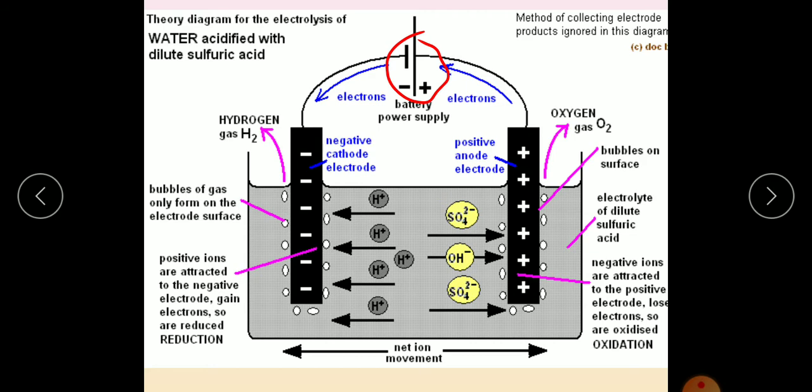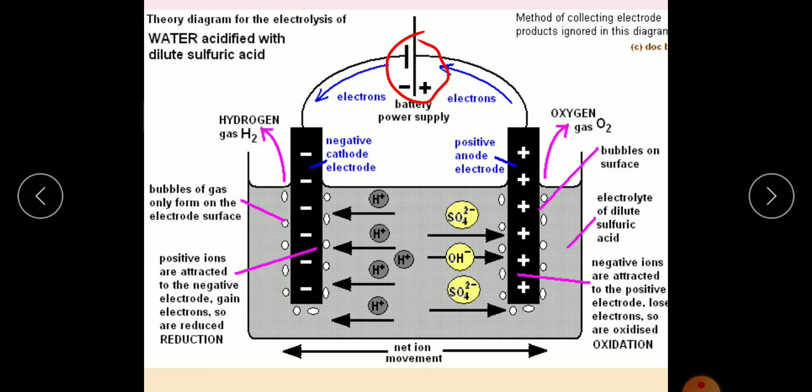When the negative wire is connected to this electrode and you switch on the battery, this will become a negative rod. So this will become the negative electrode, and this will become the positive electrode. The positive electrode is called the anode. The negative electrode is called the cathode. Understand that, anode and cathode.